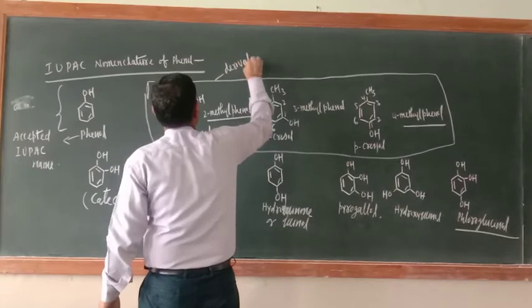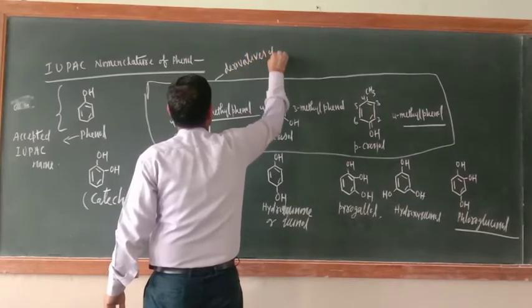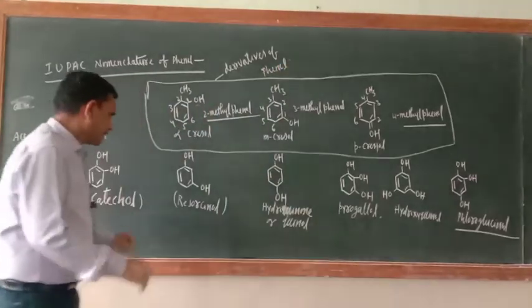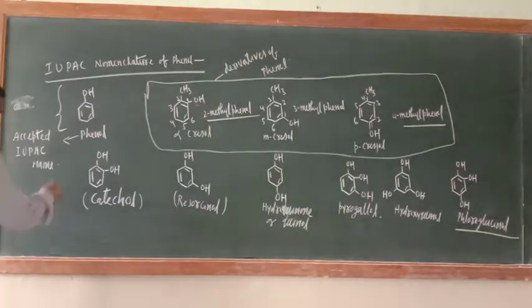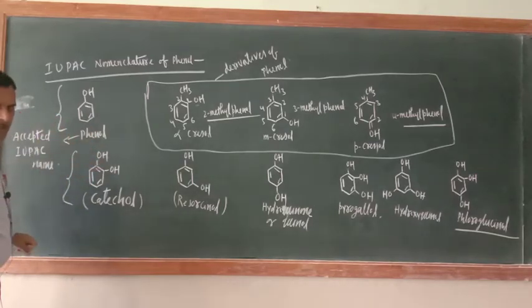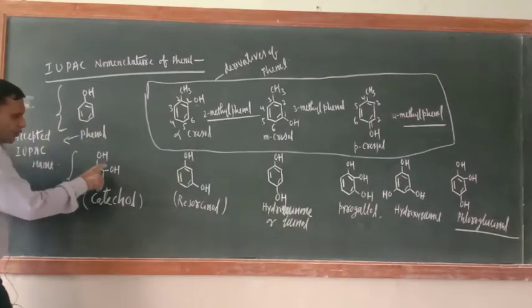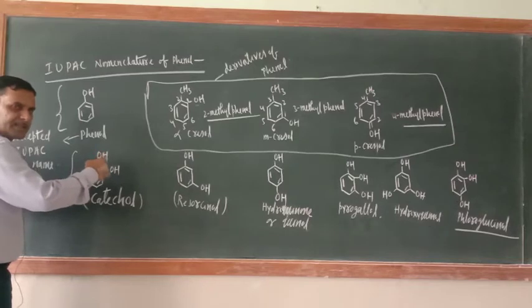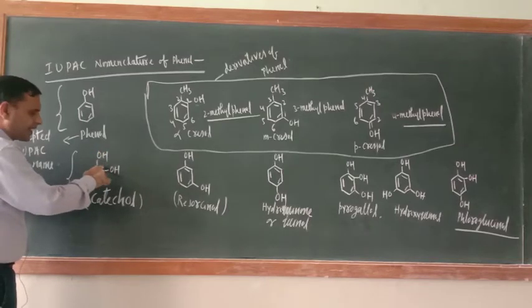Derivatives of phenol. Okay, now just see here, they are a special kind of phenol. Two OH groups are there, so both OH will be treated as substituents. They replace the hydrogen of the benzene ring and get attached.